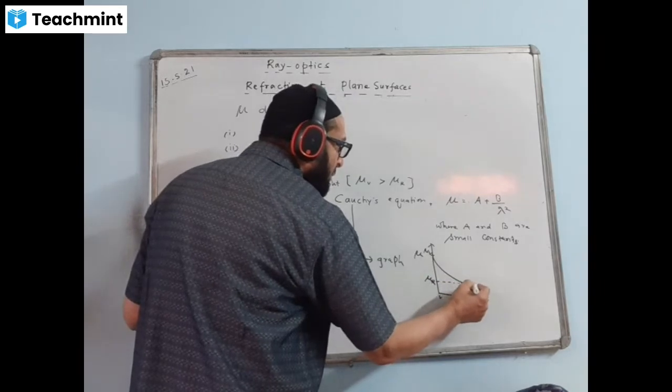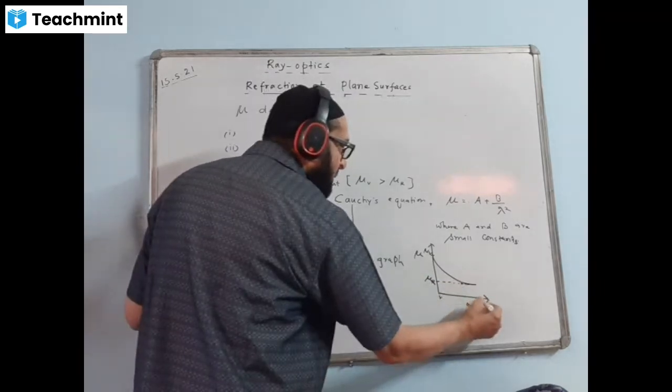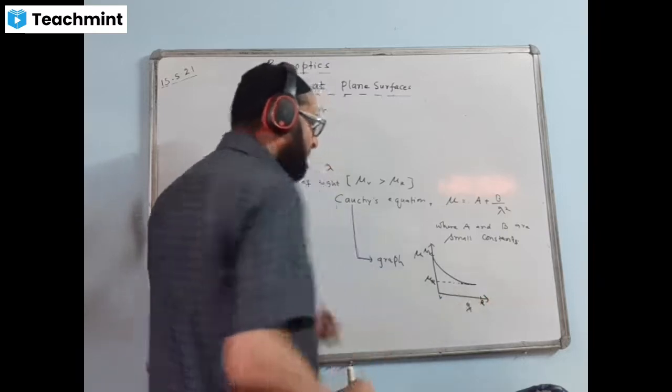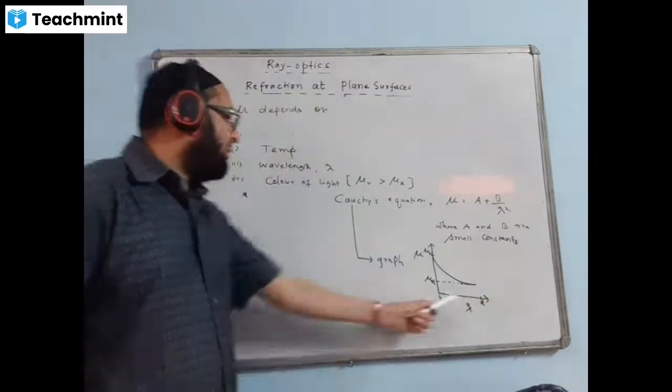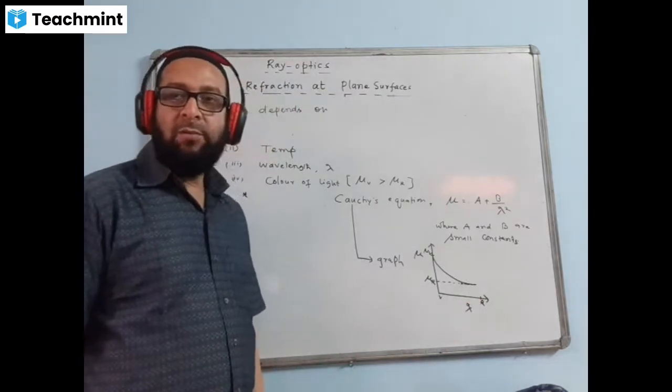This is a minimum value. This is a minimum value here, and this will be for red. Violet here, red here. This way. Violet has got the smallest wavelength, and the red has got the maximum. This is how we can express.